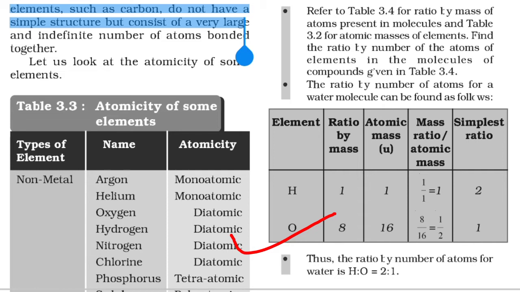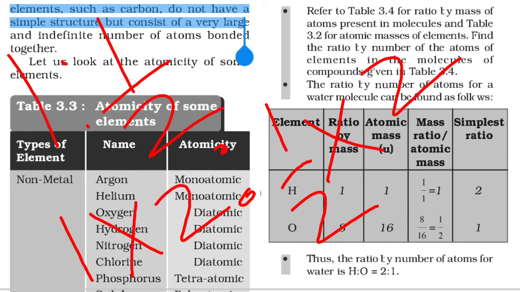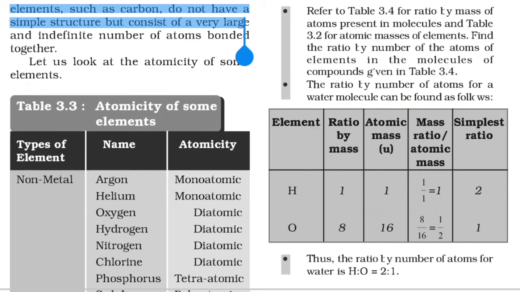So the ratio is 1:1/2. To make it a simple number ratio, we multiply both by 2. So 1 into 2 is 2, and 1/2 into 2 is 1, so 2:1. Therefore the water molecule is made up of hydrogen and oxygen in the ratio of 2:1, and there we have the formula H2O.